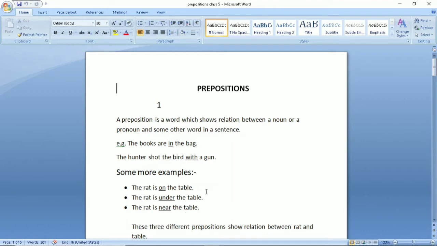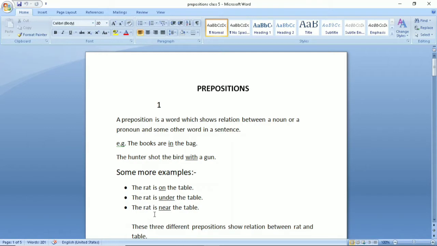Let us see once again. In sentence number 1, the rat was on the table. It means it was sitting on the table. It was in resting position and it was sitting on the table. It was touching the table. Next, the rat is under the table. It means the rat has hidden under the table. It has gone directly below the table.